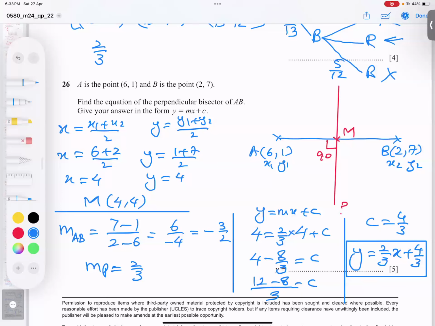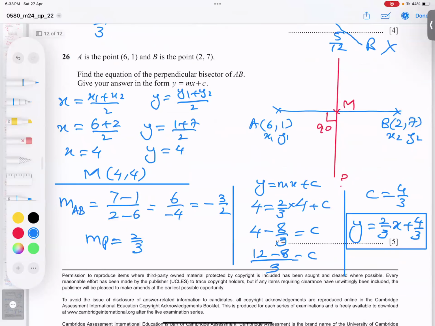And I believe you got the point. And the paper is completely over. Best of luck for the exam. And please redo the question if you made some mistakes.